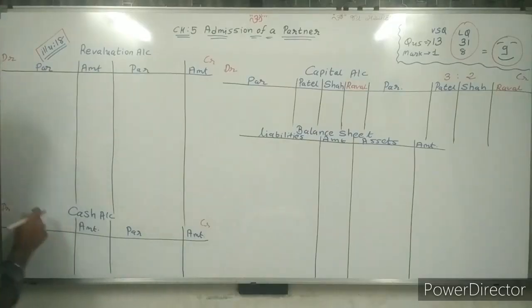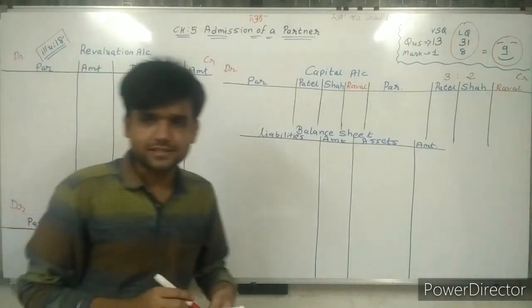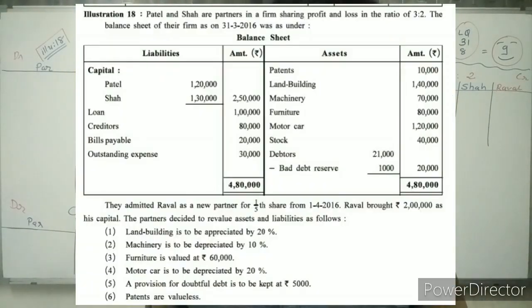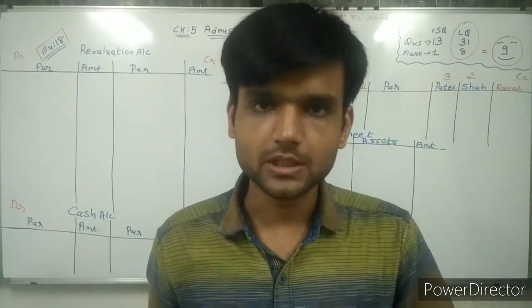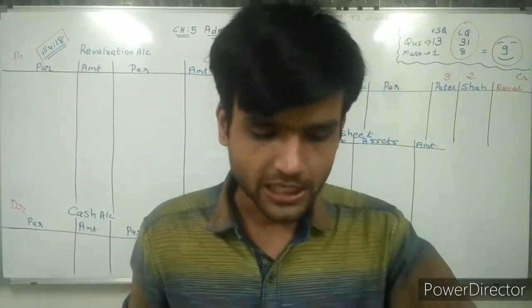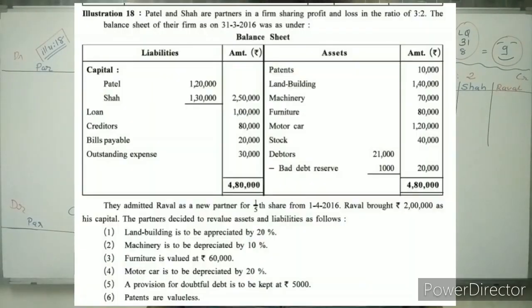Now, next thing. The balance sheet of their firm as on 31/3/16 was as under. So here balance sheet is given. But I am not reading the balance sheet first, going ahead and giving the additional information that I am reading now. They admitted Raval as a new partner for 1/5 share from 1/4/16.